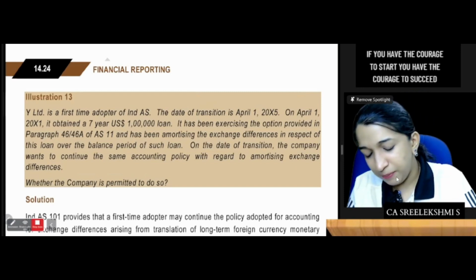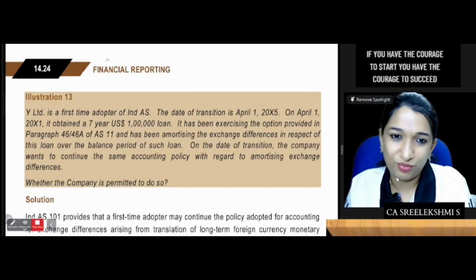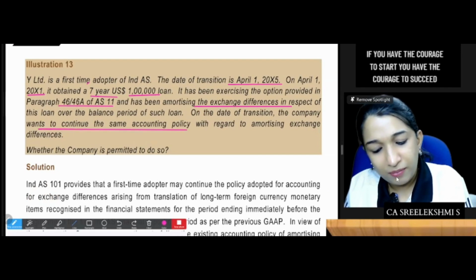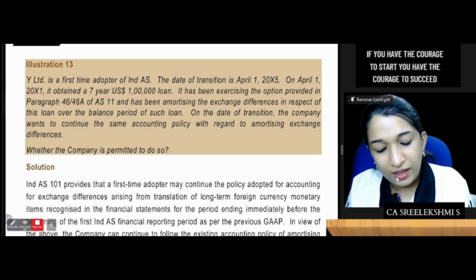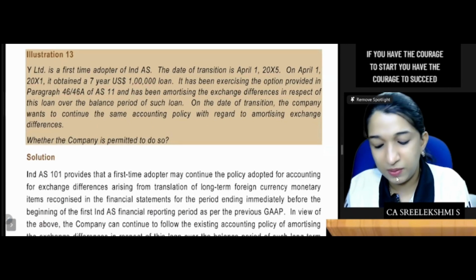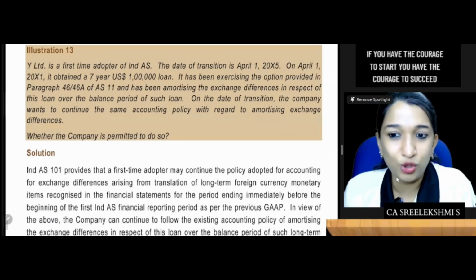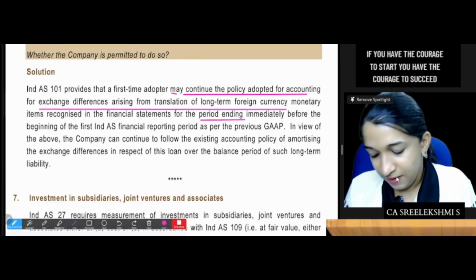Old policies, is it permitted? IND AS 101 says a first time adopter may continue with the policy for the period ended before the beginning. The company can continue the existing accounting policy in respect of this loan over the balance period of such loan. Only for this loan. If you are taking a new loan, you should not follow this policy, but for the existing loans, yes.